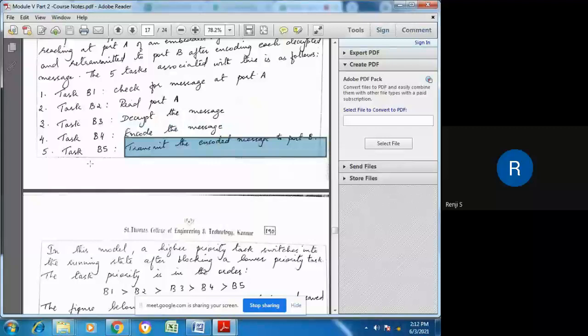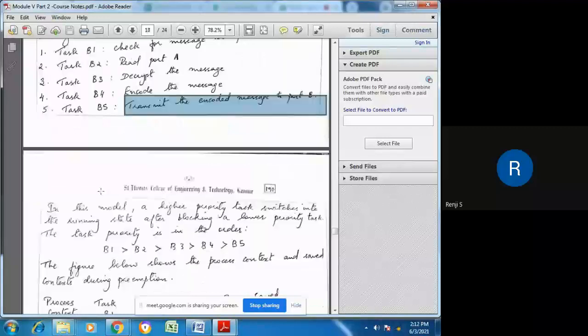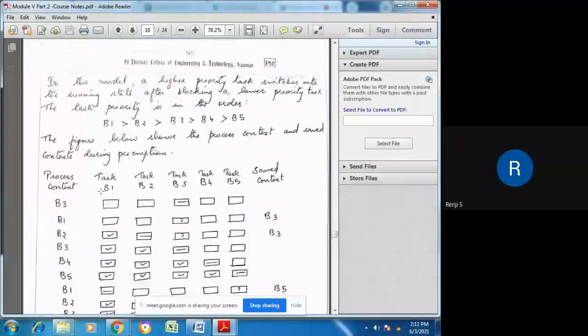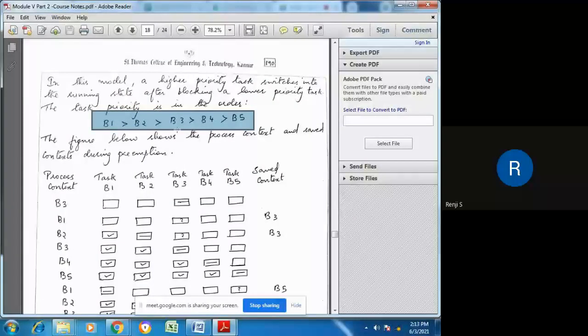How the preemptive scheduling algorithm works is shown in this figure. Here we are considering the priority order in this way: the priority of task B1 is greater than B2, and the priority of B2 is greater than B3, etc.